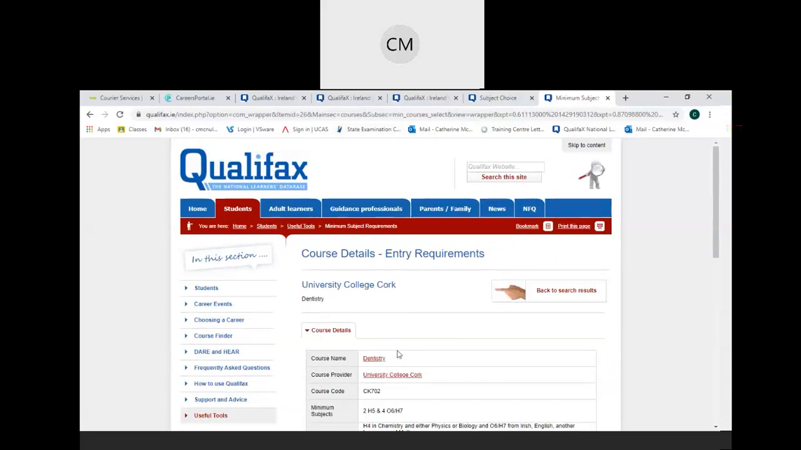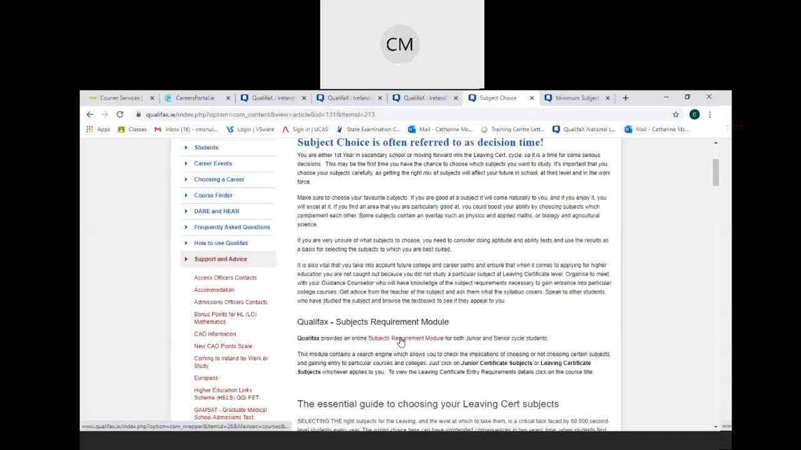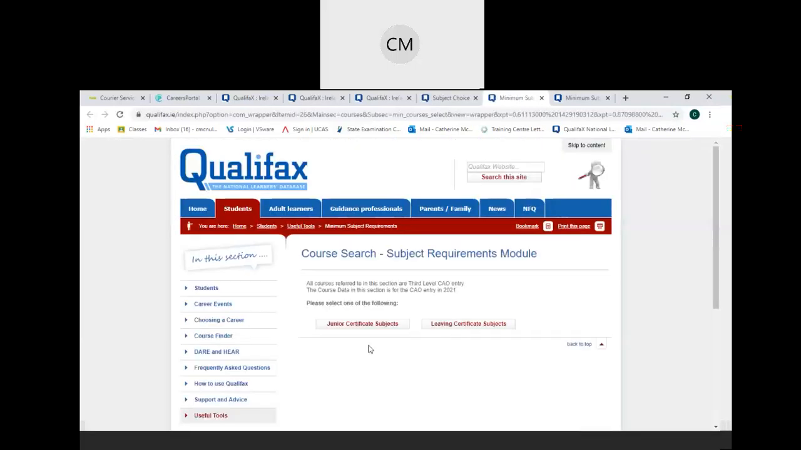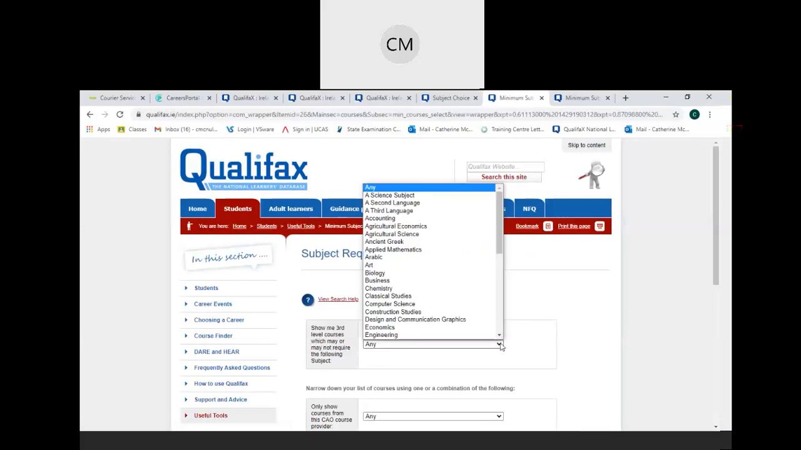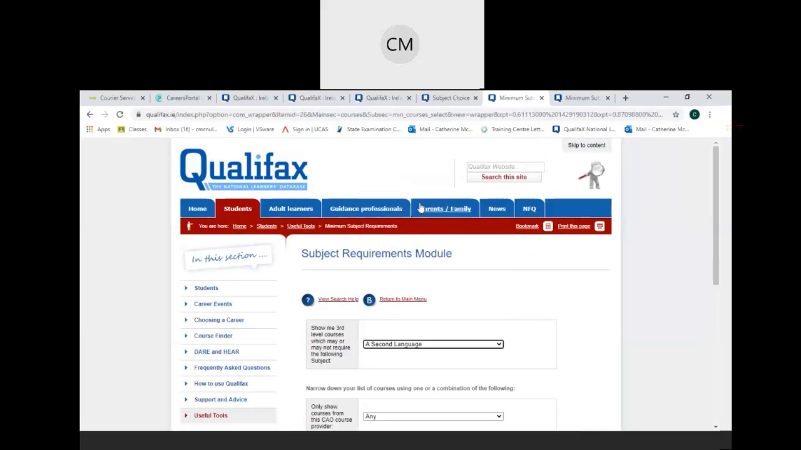So say we go back to the subject choice again, leaving search subjects. So say this time I would like to filter for show me courses that may or may not require a second language.